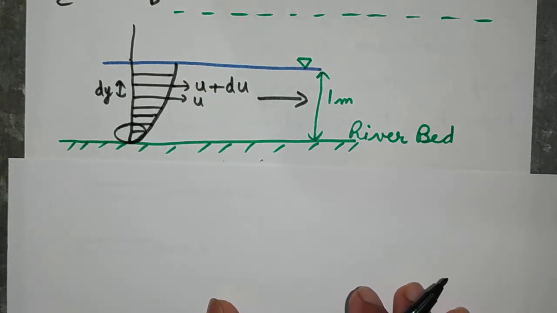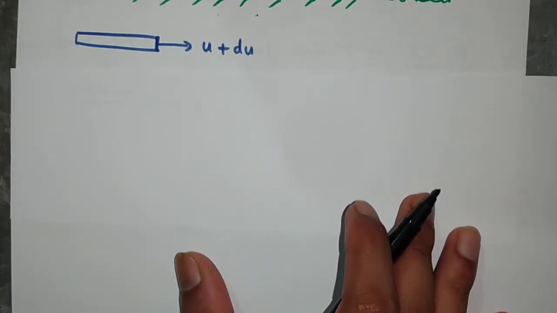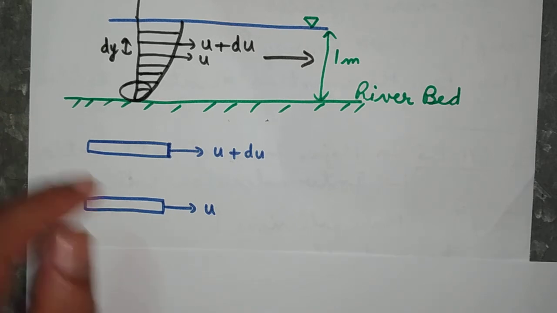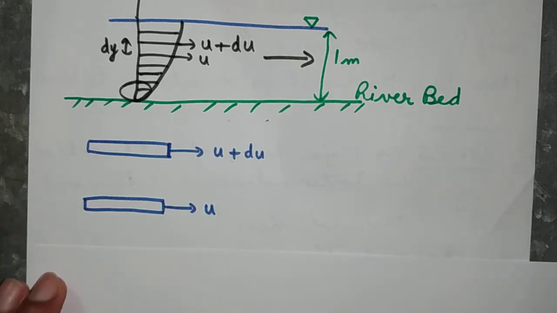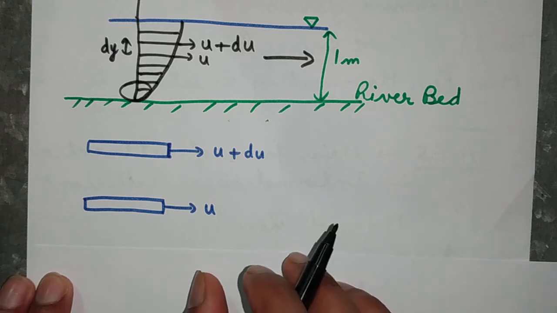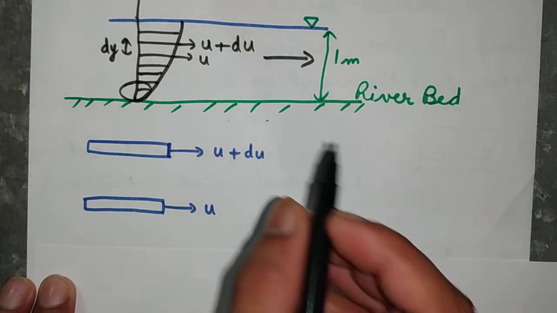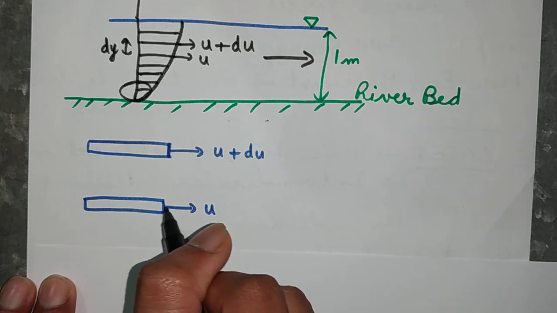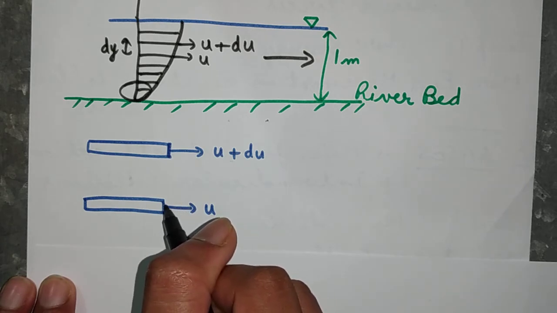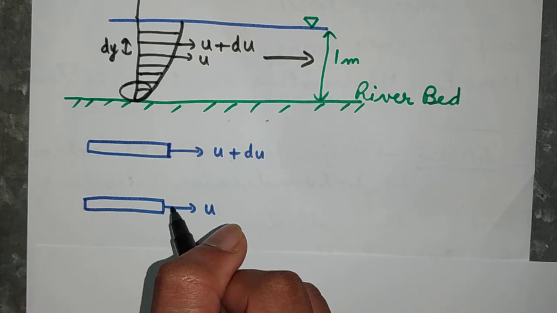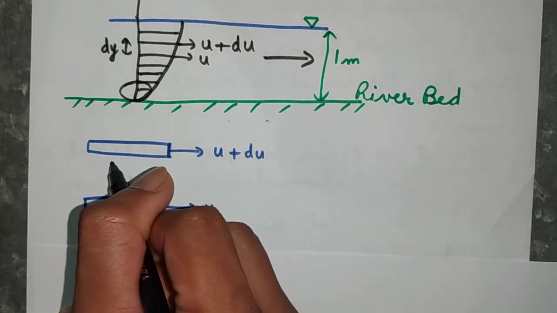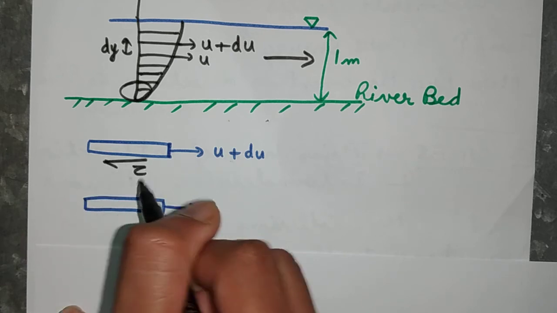Now to study the internal frictional force, let us see this in a little bit broader way. These are our two layers which are moving with different velocities. The top is moving with a greater velocity u plus du, and the bottom one is moving with a smaller velocity u. As the top layer moves, it tries to drag the bottom layer with itself. The bottom layer will try to resist this motion, so the bottom layer will exert a frictional shear stress in the opposite direction, which will be tau here.